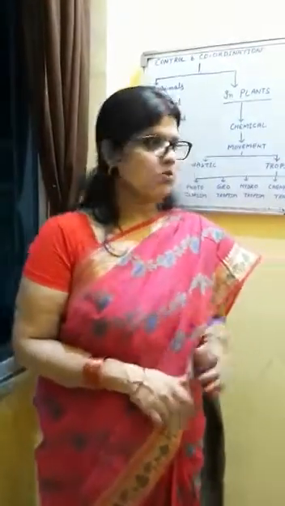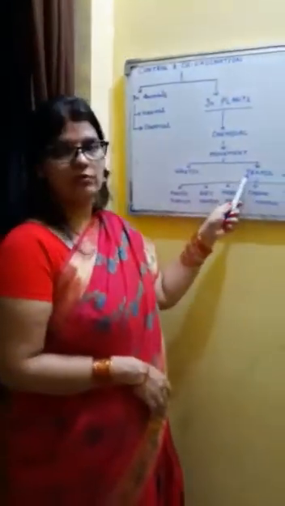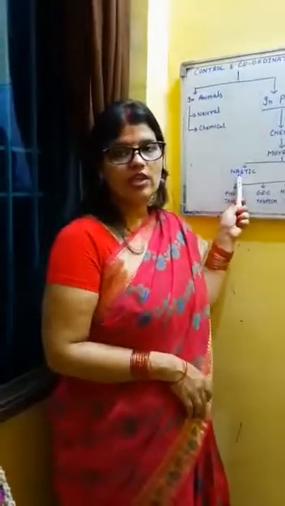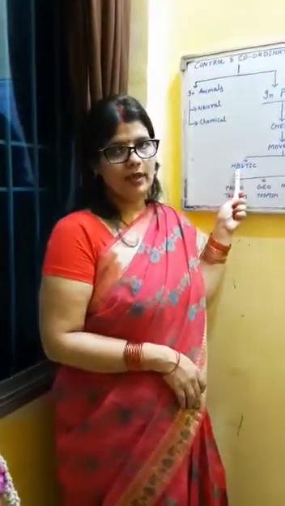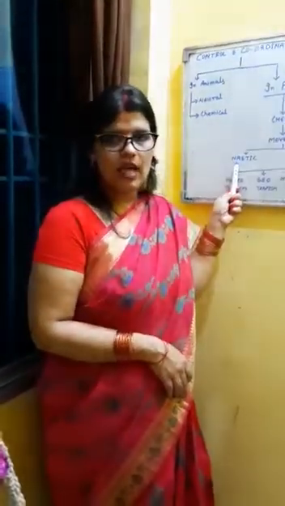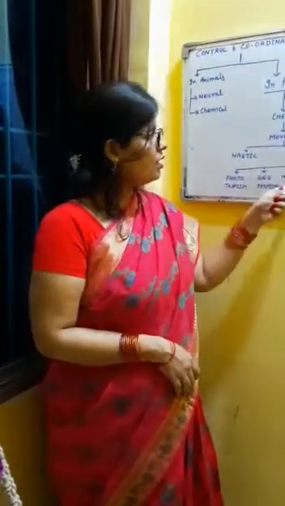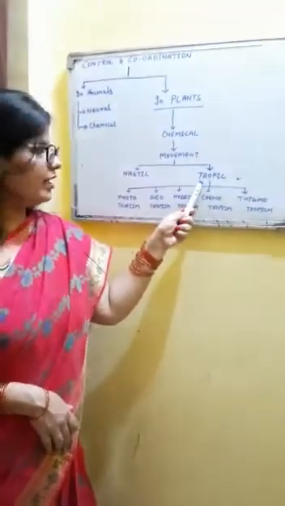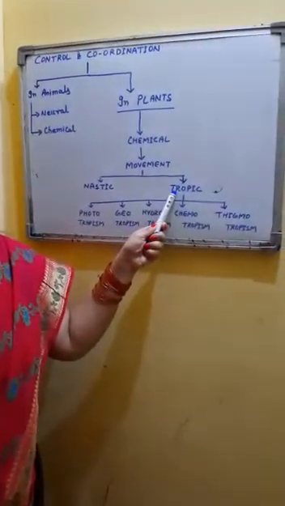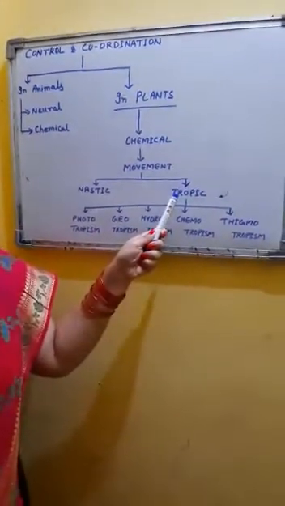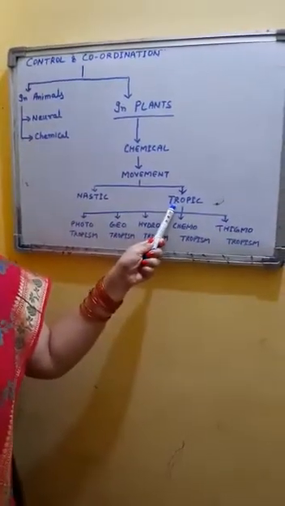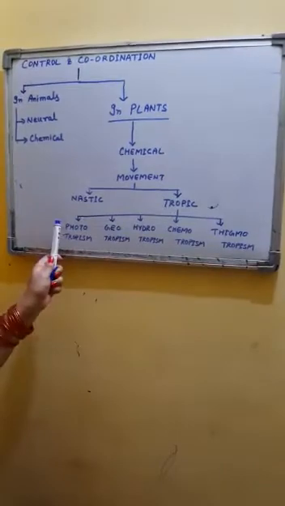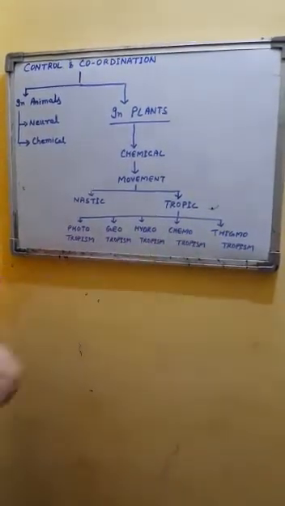Plants have two types of movements, nastic movements and tropic movements. Nastic movements are non-directional movements which are growth independent. These are fast and reversible movements. On the other hand, tropic movements are slow and growth related movements which are irreversible and directional. Then we studied the types of tropic movement. There are basically five types.